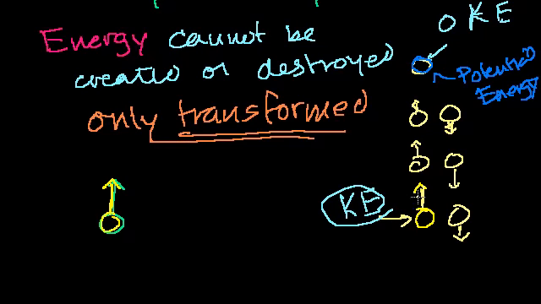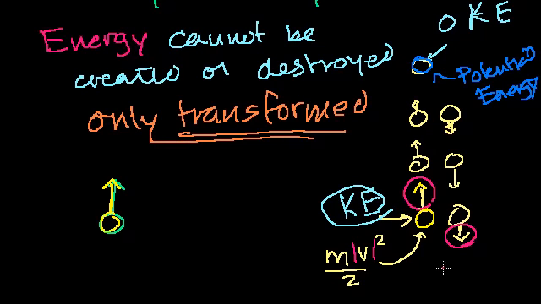And so if you think about what happened, I have a lot of kinetic energy here. I'll give you the formula. The kinetic energy is the mass of the ball times the velocity of the ball squared over 2. That's the kinetic energy over here. And then I throw it. It all turns into potential energy. And then it comes back down, turns into kinetic energy. But because of air resistance, I have a smaller velocity here than I did there. Kinetic energy is only dependent on the magnitude of the velocity. I could put a little absolute value sign there to show that we're dealing with the magnitude of the velocity. So I clearly have a lower kinetic energy here than I did here.